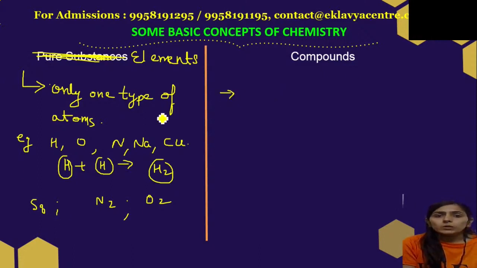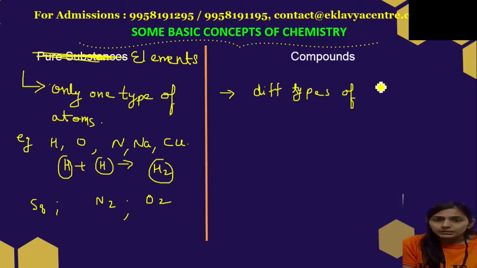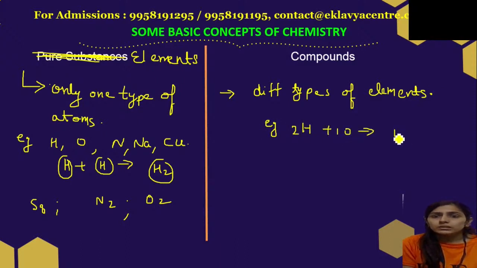But if we talk about compounds, they are made up of different types of elements. When two or more types of elements combine, we get compounds. For example, 2 hydrogen plus 1 oxygen gives us H2O, and the elements combine in fixed ratio.